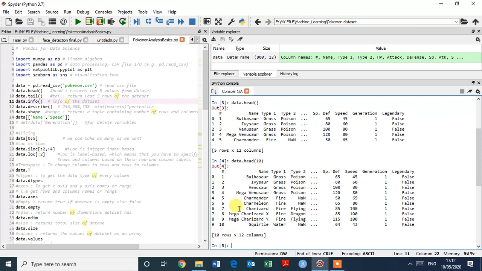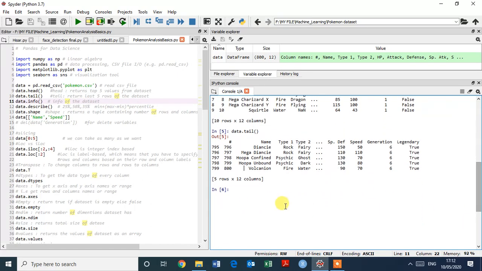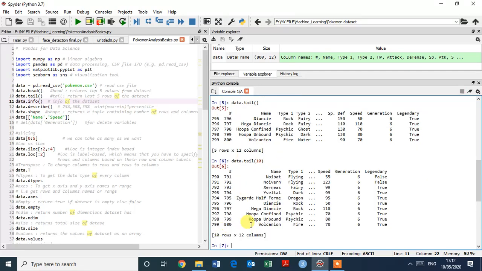Now you can see the top 10 values. And if you want to check the last 5 values of the dataset, just type data dot tail and enter. This is the last 5 values of the dataset. And if you want, suppose the last 10 or 15, just give it here.